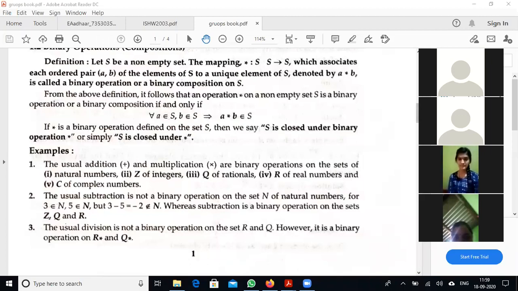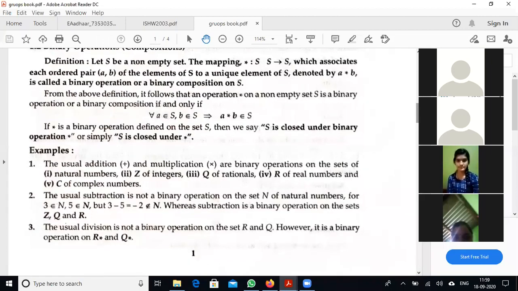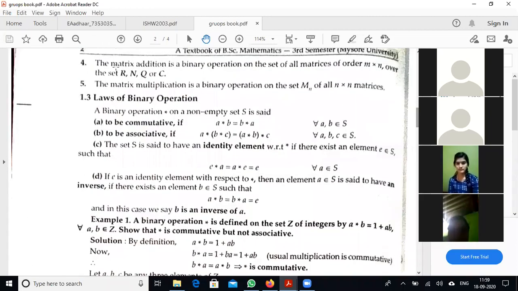And in case we come to matrices, matrix addition is a binary operation on the set of all matrices of order n cross n over real numbers, natural numbers, rational numbers and complex numbers. Addition is always a binary operation under any of these conditions. Almost all; only in some cases it is not a binary operation.